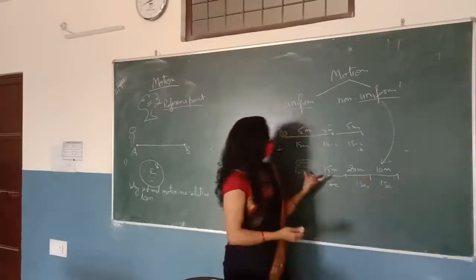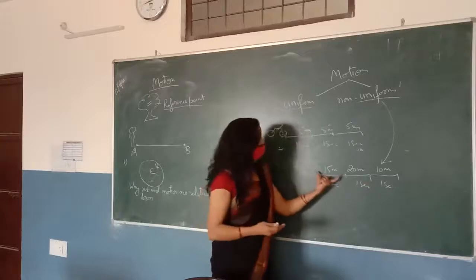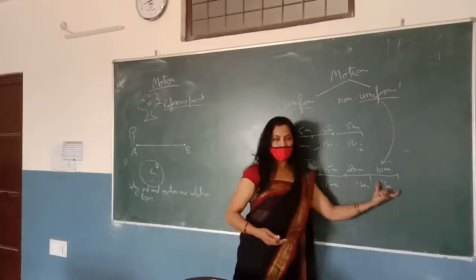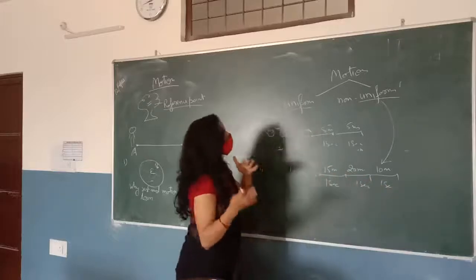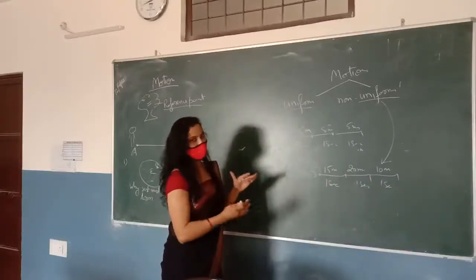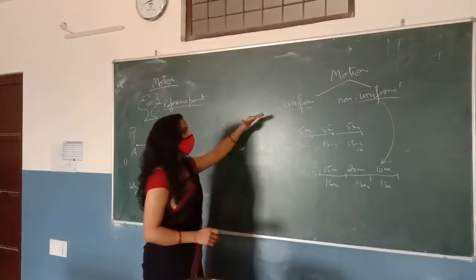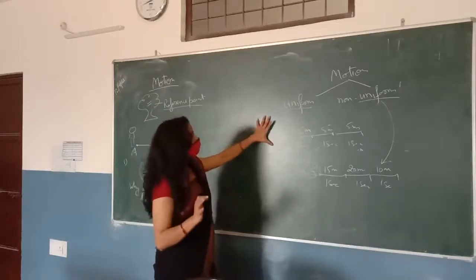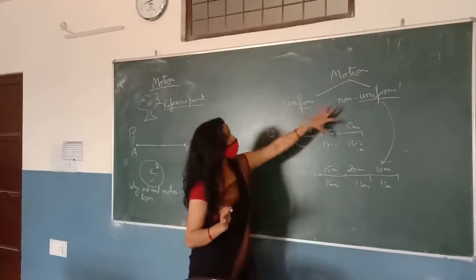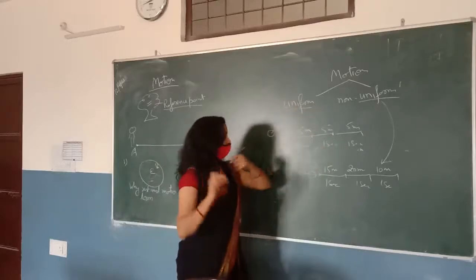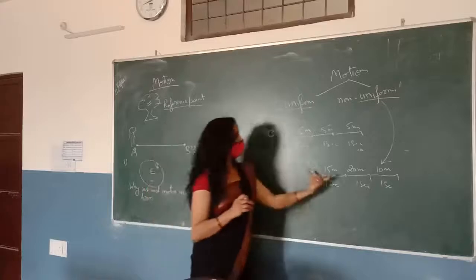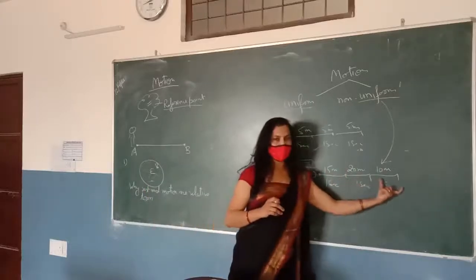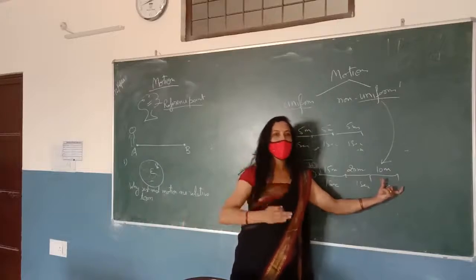One more time. When an object covers unequal distance in equal interval of time, we say the object has non-uniform motion. I will explain again. Uniform motion is when an object travels equal distance in equal interval of time, and non-uniform motion is when an object travels unequal distance in equal interval of time.